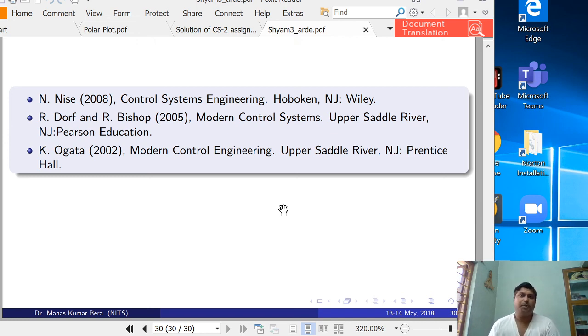During the lockdown I am trapped in my home, so all the notes are in NIT Silchar, so I had to organize everything, prepare the slides, and then record it. That is why it has taken a long time.